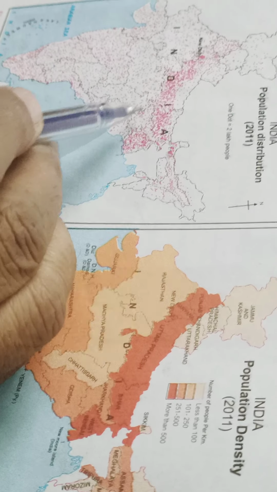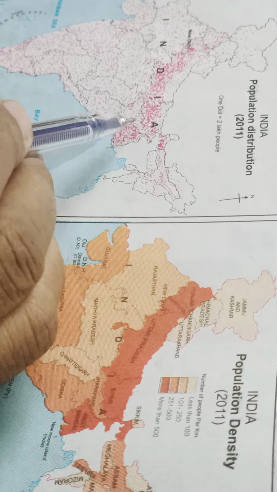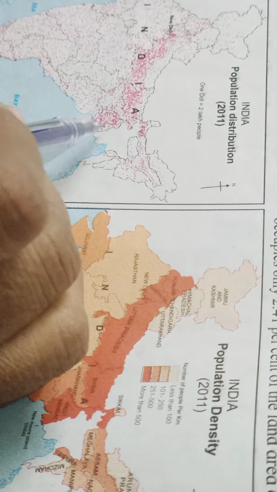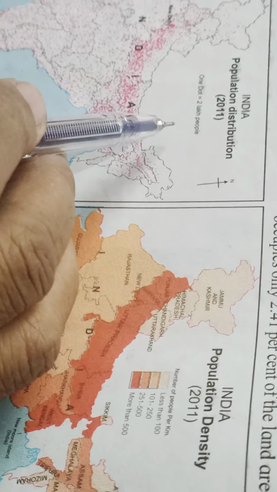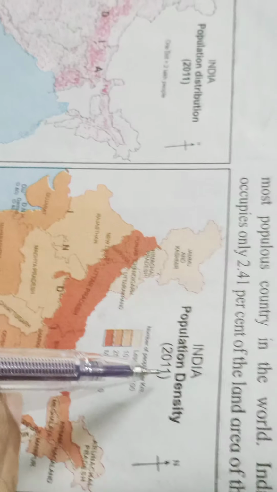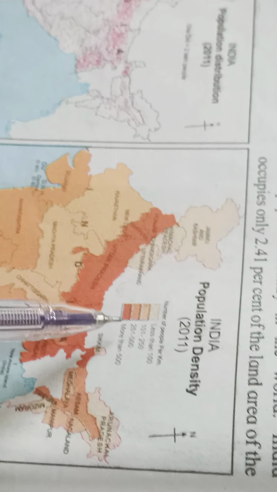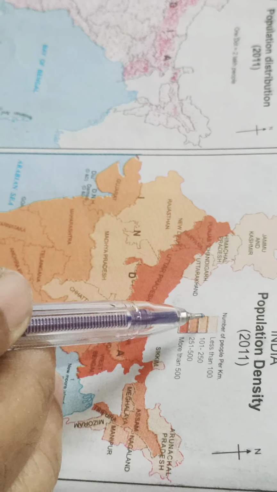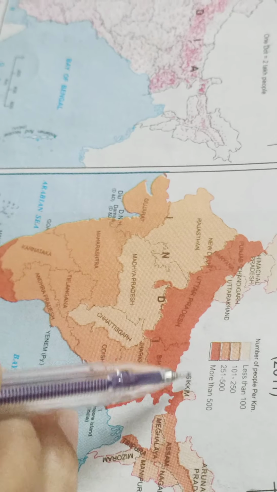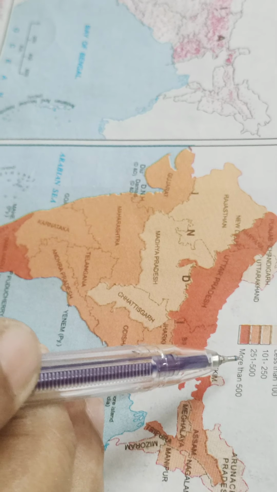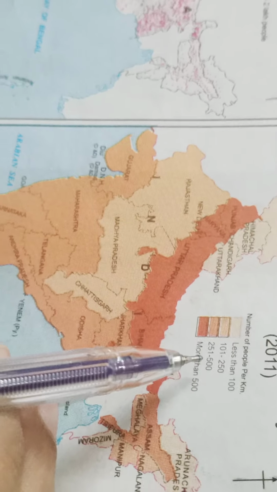The dot method you all have done in class 9th. Here you can see in the northern part the population is very thick, and one dot is showing 2 lakh people. Population density is shown by the different colors here in the boxes. You can read the different colors of density of population.